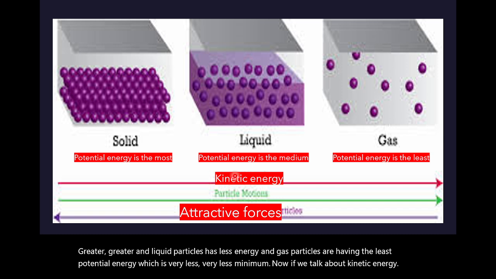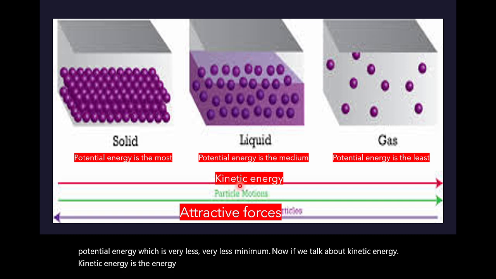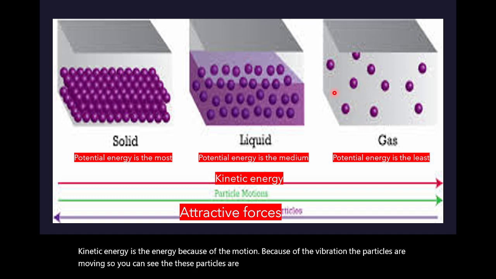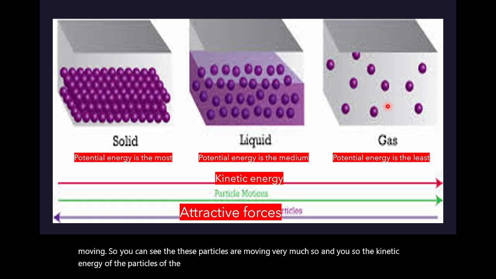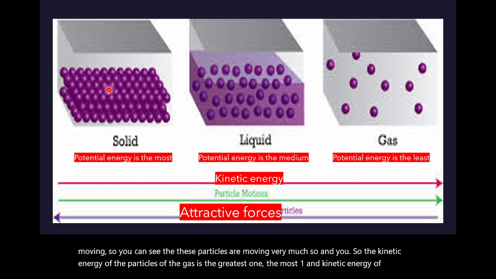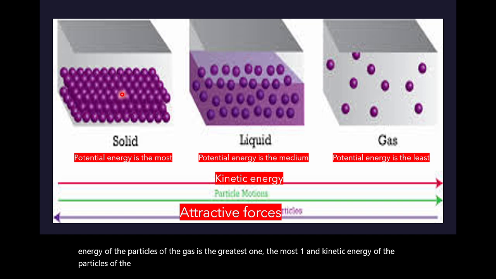Kinetic energy is the energy because of the motion, because of the vibration, the particles are moving. So you can see these particles are moving very much. So the kinetic energy of the particles of the gas is the greatest one, the most one, and kinetic energy of the particles of the solid is the minimum or the least.